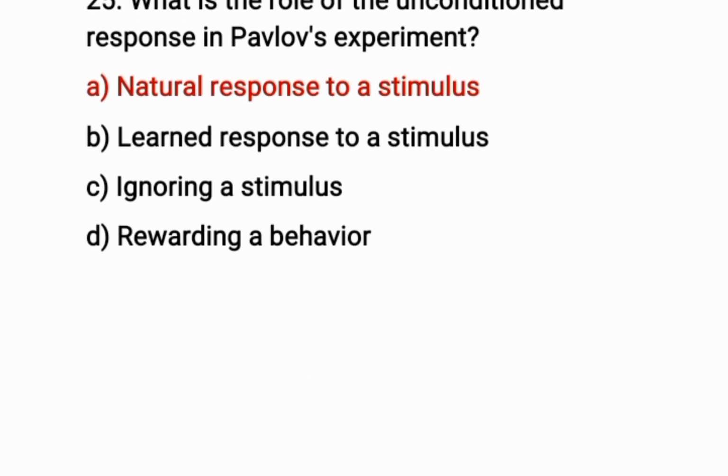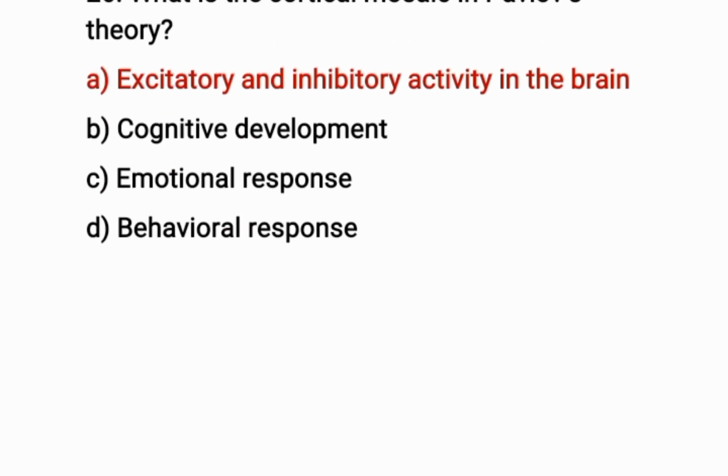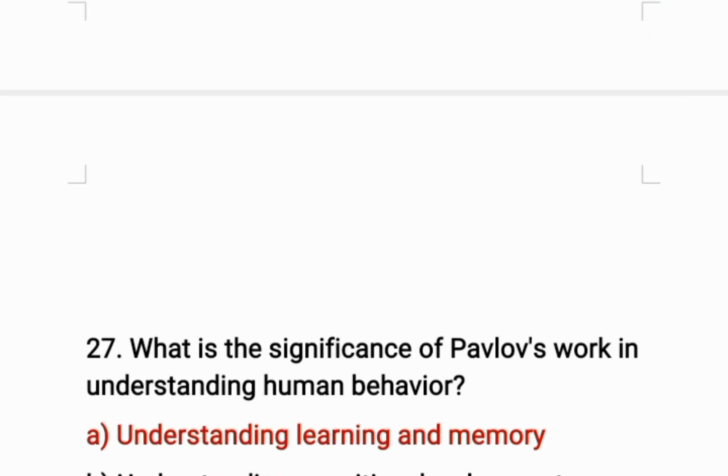Okay, question number 25. What is the role of unconditioned response in Pavlov experiment? The correct option is A. Natural response to stimulus is the role of unconditioned response in Pavlov experiment. Okay, question number 26. What is the cortical mosaic in Pavlov theory? The correct option is A. Excitatory and inhibitory activity in the brain is the cortical mosaic in Pavlov theory.